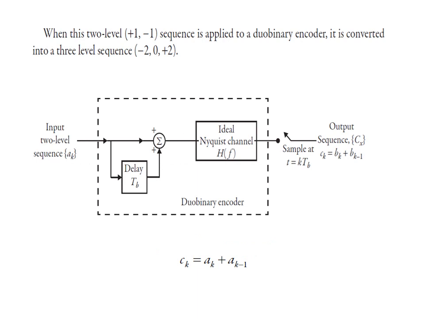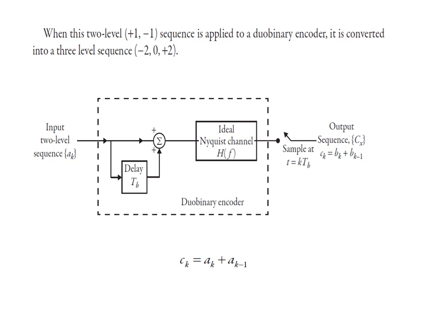Now let us look at the block diagram of the duo-binary signaling scheme. At its input we have the two-level sequence AK. Then we have a delay of TB. Then you can see a block of the ideal Nyquist channel H(f). Then the output is sampled at t equal to kTB. Now the final output sequence is CK, where CK is equal to AK plus AK minus 1.